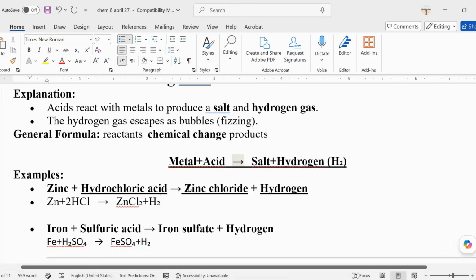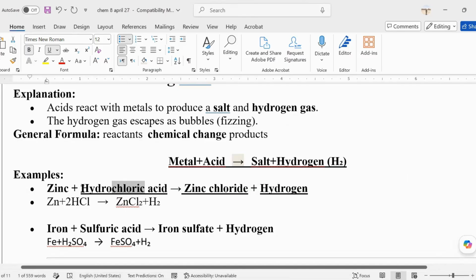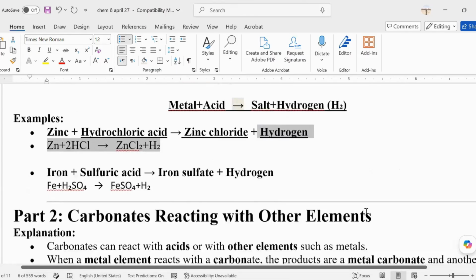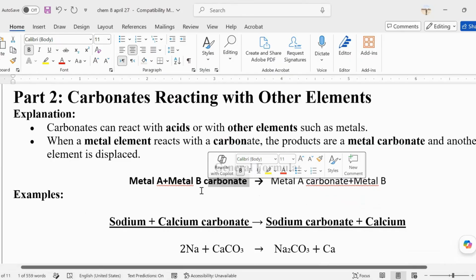You will just copy the name of the metal from the reactants, and then you will just have the chloride here. Why is it chloride? Because remember, hydrochloric. So that's your clue. If you have the word chloric here, it becomes chloride, and the hydro here, which means hydrogen, will be put into hydrogen here. Okay, now part two is metal A and the carbonates. So it's all about exchanging only the metal A and the metal B.